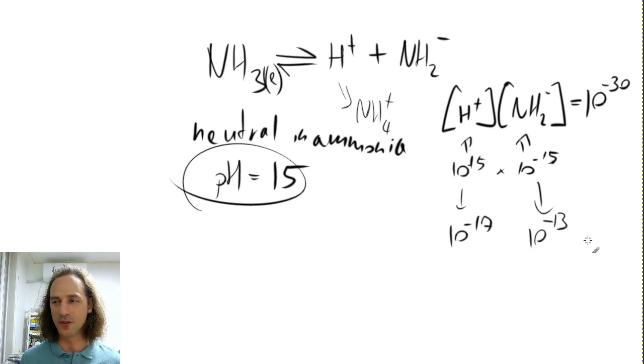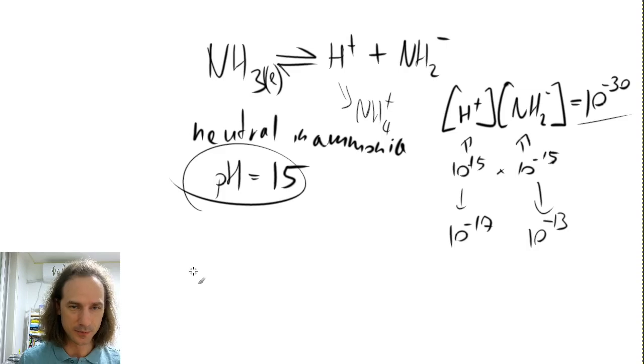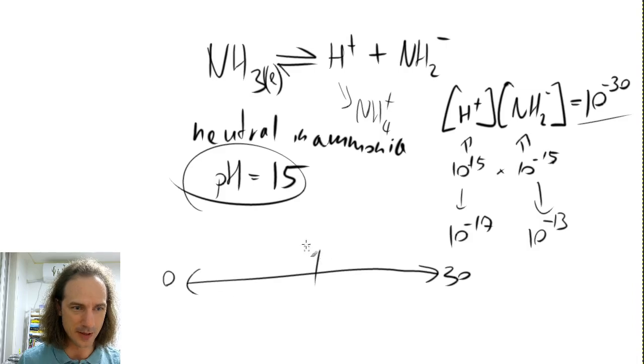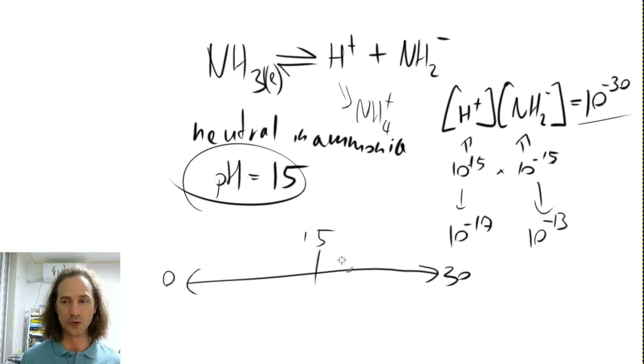Of course, there are other cases where this multiple can be smaller, and if this multiple is larger, that means a smaller pH range. If this multiple is smaller, that means a bigger pH range. So in ammonia, you could go from 0 to 30, from acid to base, with 15 in the middle as the neutral.